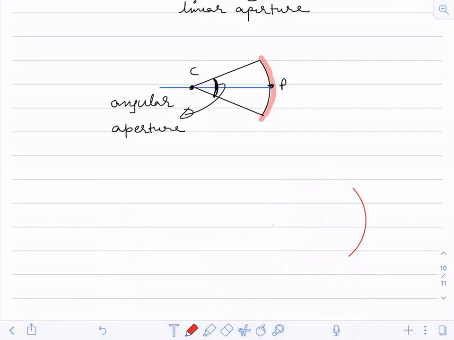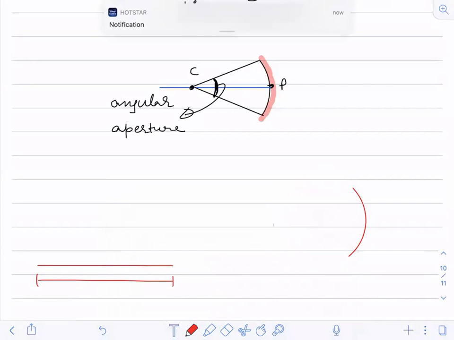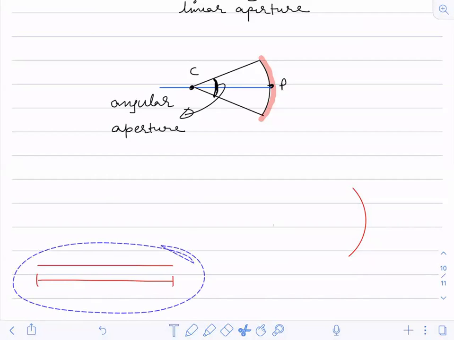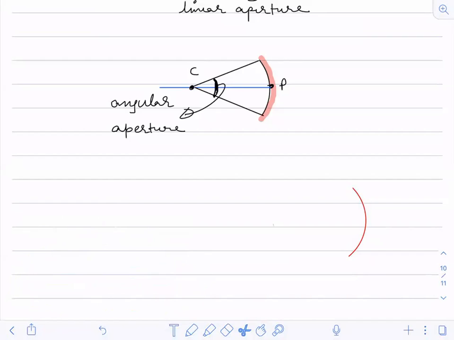See, linear means length in a straight line. If I ask what is the length of this line, you will measure this length. This is a linear length. Linear means straight line. Linear distance means a straight line, so linear aperture will be measured from this point to this point.